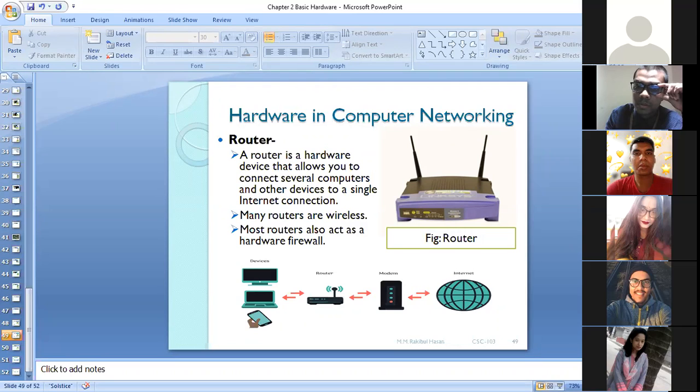Sir, what if I connect to the Ethernet port directly? Ethernet port means actually what? I'm not clear about your question. Sir, the Ethernet port is on the left side of our computer. I understand the Ethernet port, but what is the question? My question is, what if I connect the broadband line to my Ethernet port directly?